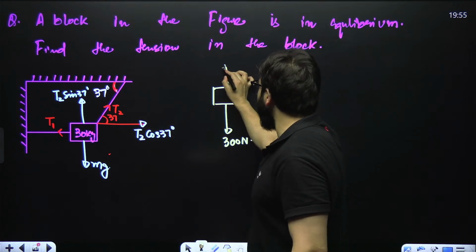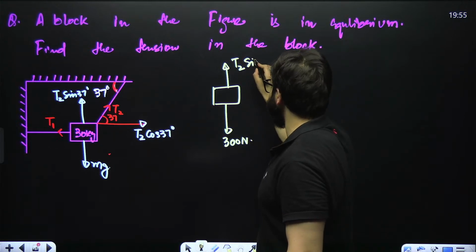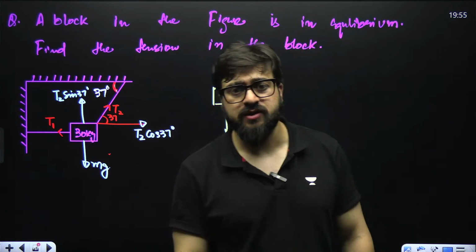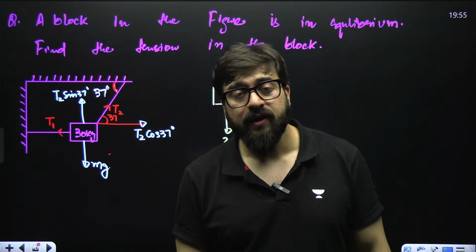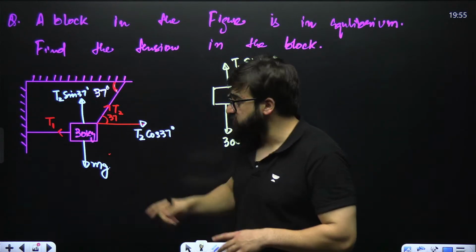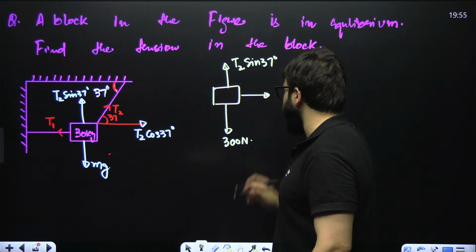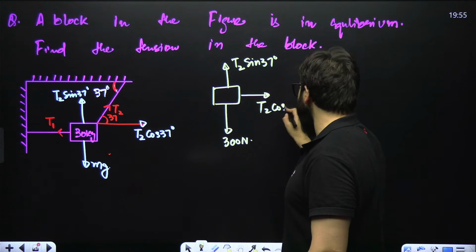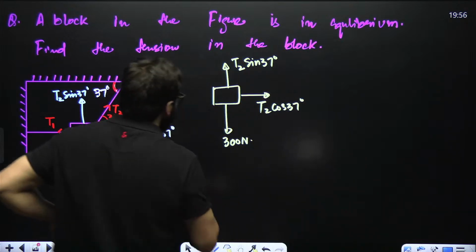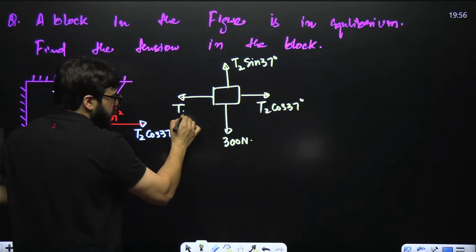And what is the force in the upward direction? That is T2 sine of 37 degrees. Sir, will there not be a normal force over here in this particular case? No. Why? Because the body is not in contact with any other body. So there is no normal force. That's why only T sine 37. And from the right side, what is the force acting? That is T2 cos of 37 degrees. And from the left side, what is the force acting? Sir, that is T1 over here.